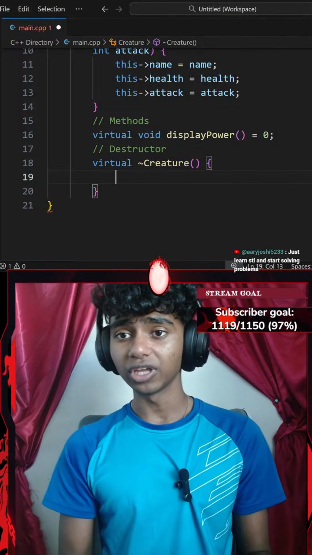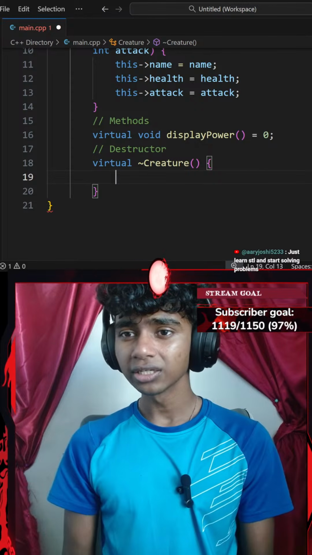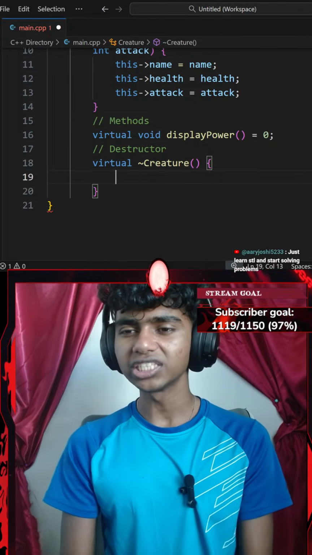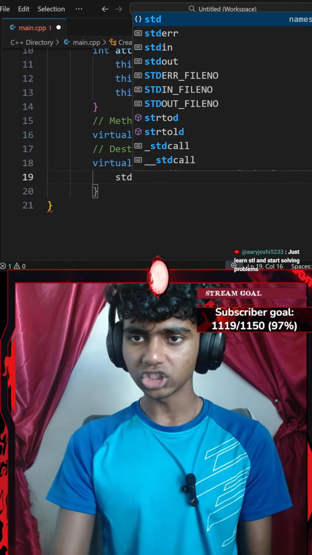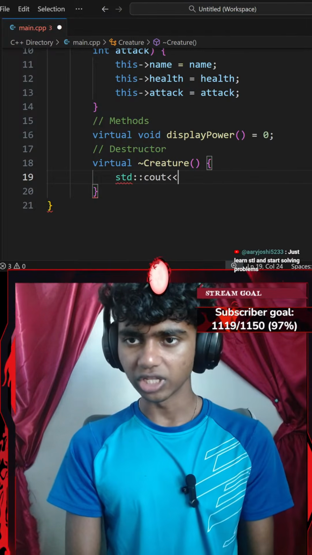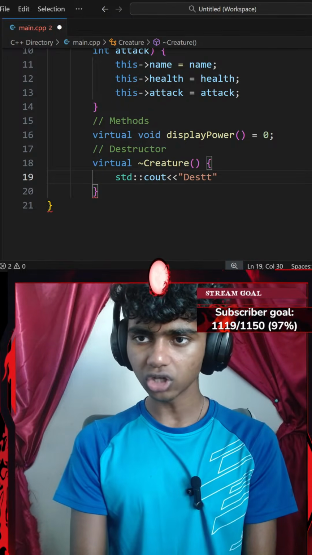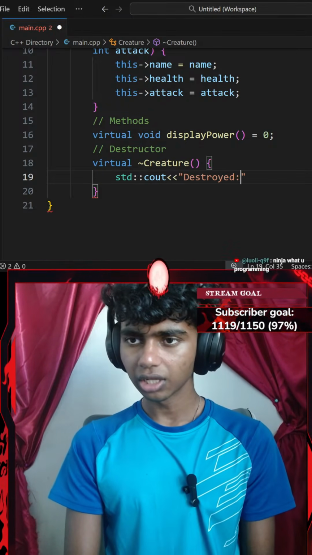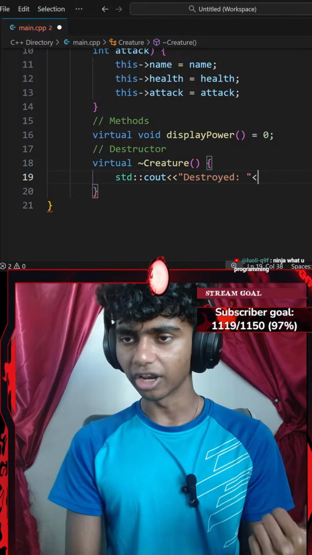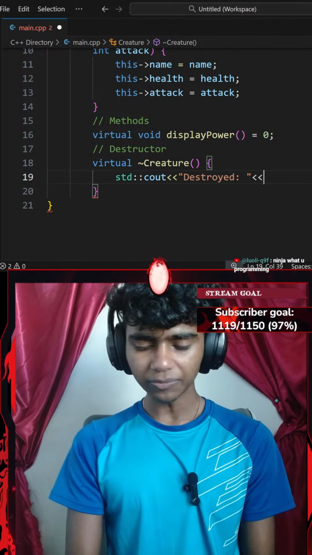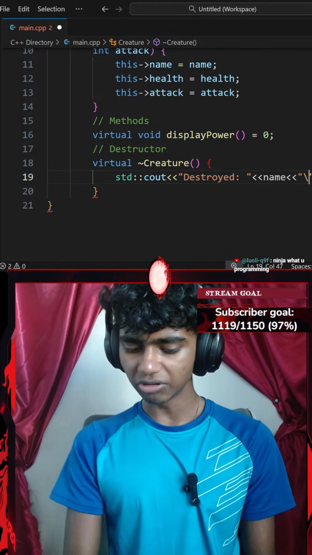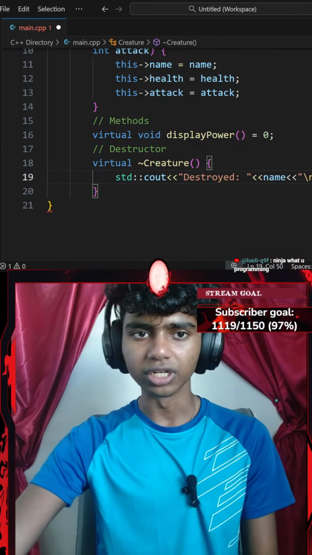That said, I'll go with something. Go ahead and create a virtual creature class. Okay, this is going to consist of something. Let's see. I might go with a standard console output with an insertion operator. My destructor is going to be saying something like destroyed. Okay, I'll go with destroyed, another insertion operator with my name data member with a new line, ending with a semicolon.